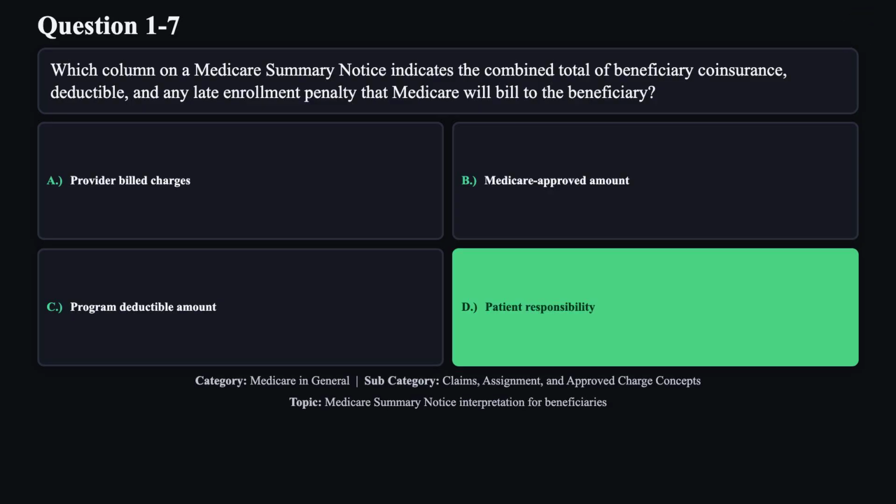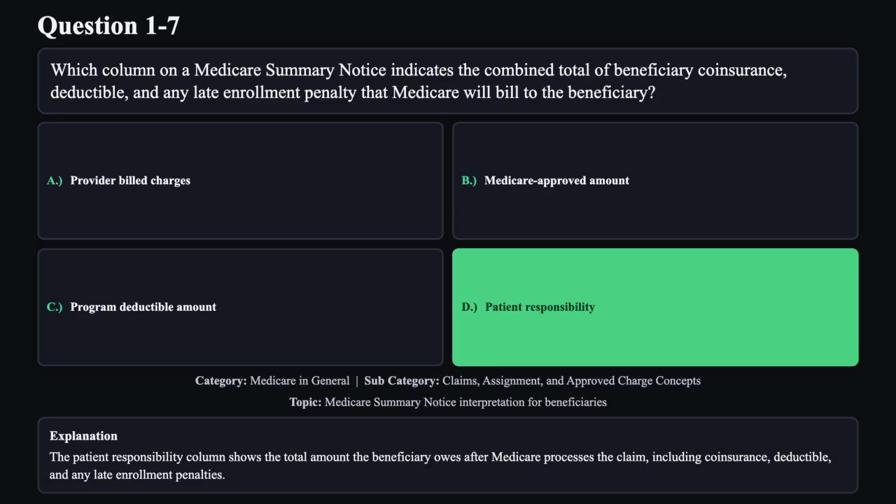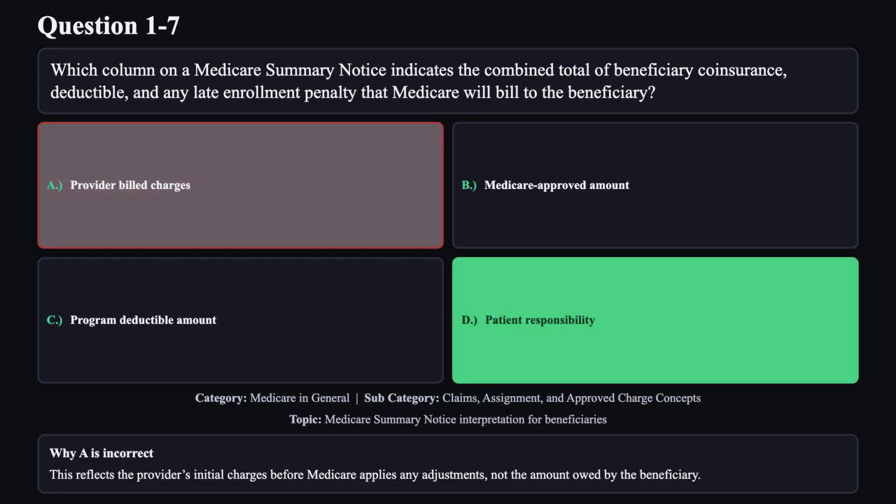The correct answer is D. The patient responsibility column shows the total amount the beneficiary owes after Medicare processes the claim, including coinsurance, deductible, and any late enrollment penalties. Reason A is not correct.